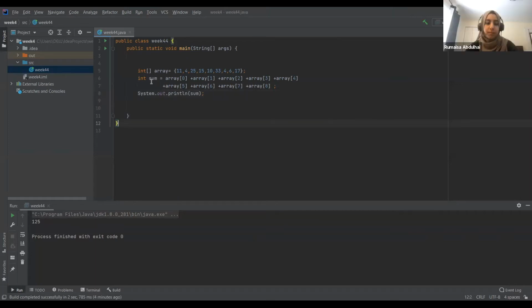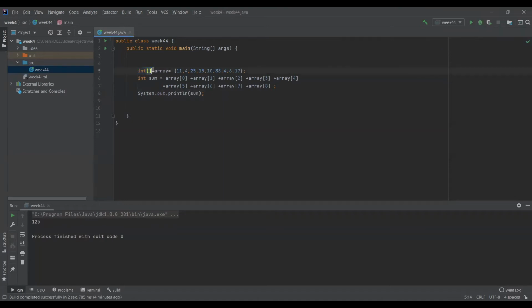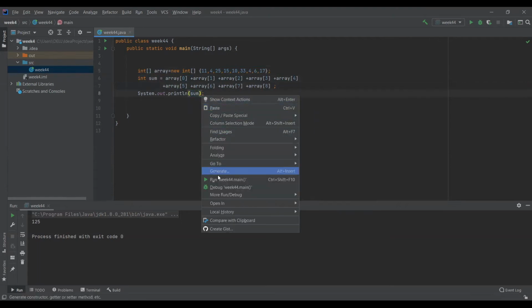Okay. Yep. So I started with an integer array, and I used this bracket, so we know it's an array. Now this is correct. Integer array and a new int, and I'm initializing these 9 numbers, and I started with the summation: array of 0 plus array of 1 plus array of 2 till I get array of 8. It is 9, so we start with 0 till 8. And I printed the summation, and it worked.